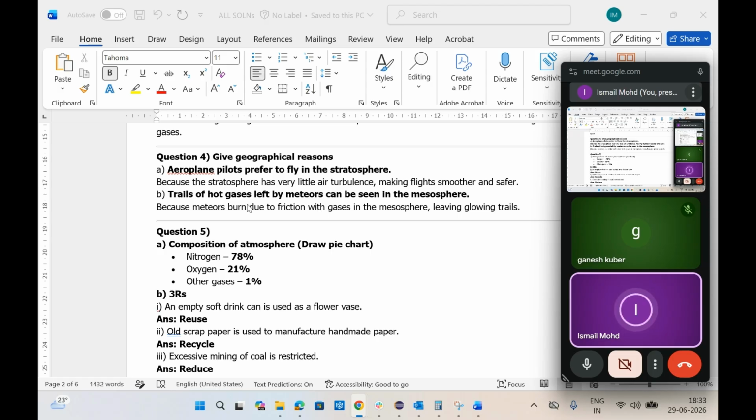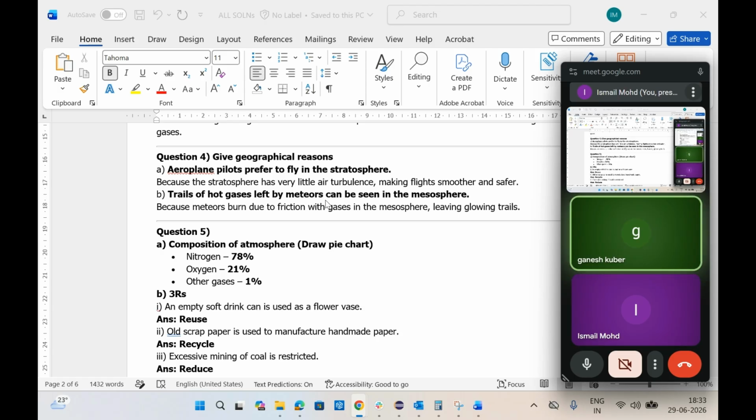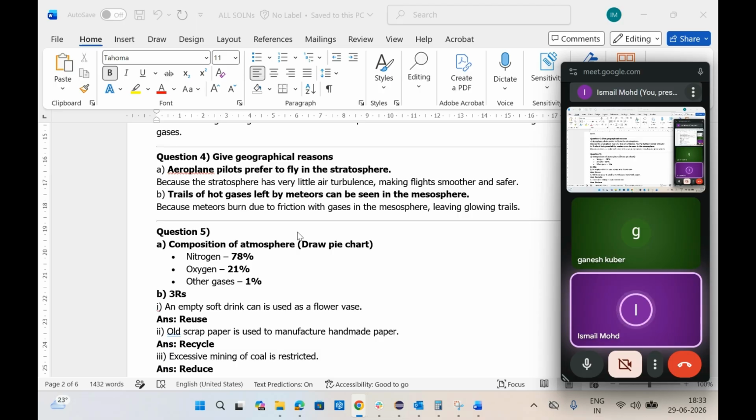Give reasons why the trail of hot gases left by meteors can be seen in the mesosphere. Because meteors burn. When meteors enter into the Earth's atmosphere from space, what happens?